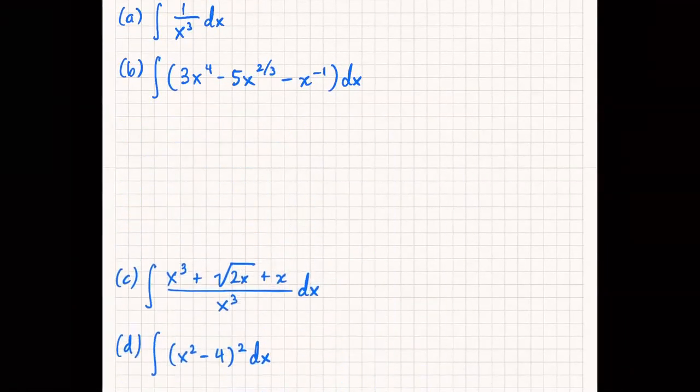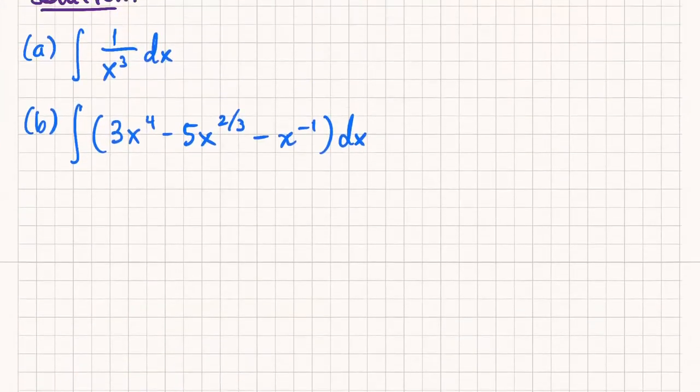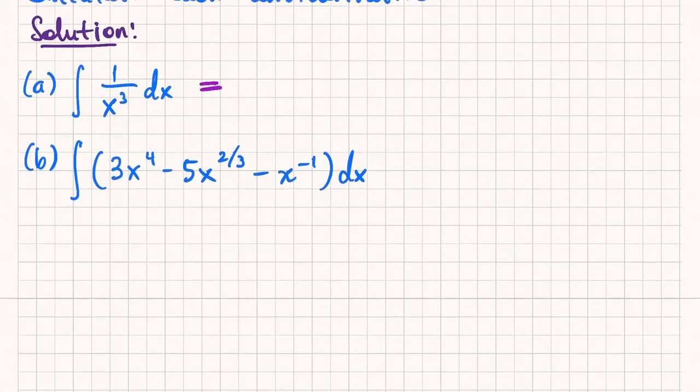So A should be very easy, right? It's just the power rule. So this should basically be, did you pay attention for the last 10 minutes of lecture? So what is the answer to part A? All of a sudden, no one wants to volunteer.